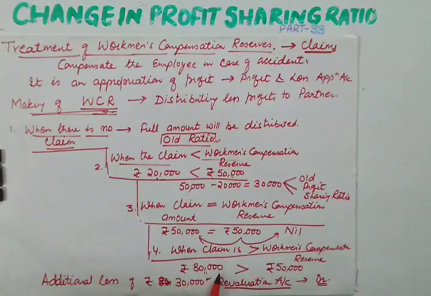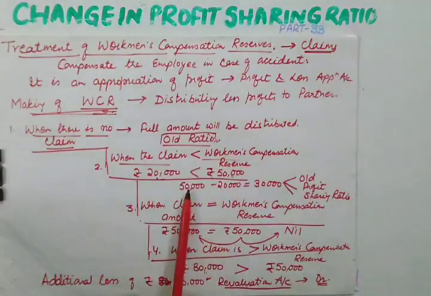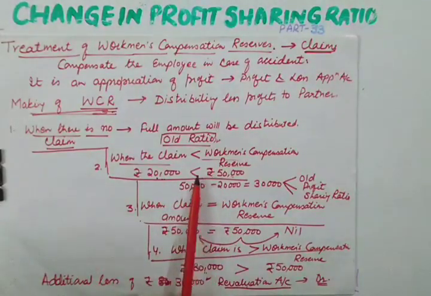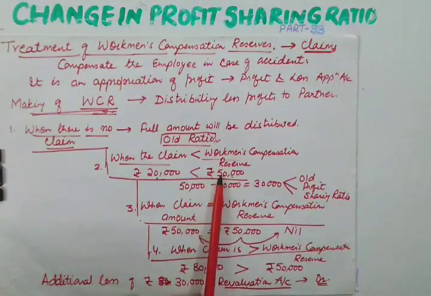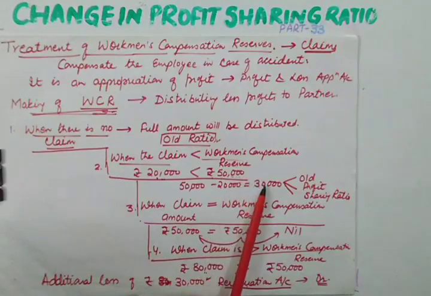And if suppose there is a gain, like we did in the previous case, when the claim was less than the workman compensation reserve, in that case the amount will be distributed among the partners. It will not be returned to the revaluation account. Same way, for example, suppose your pocket money is more than your expenses. What will happen in that case? Will you return your excess pocket money to your parents? No. You will keep it at a safe place and enjoy your pocket money.